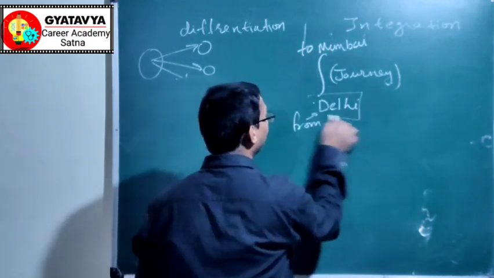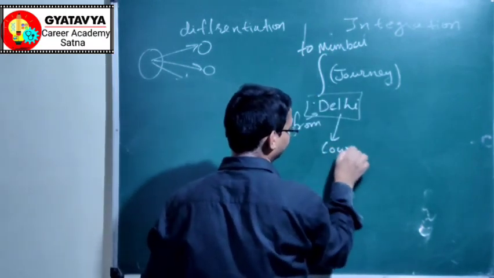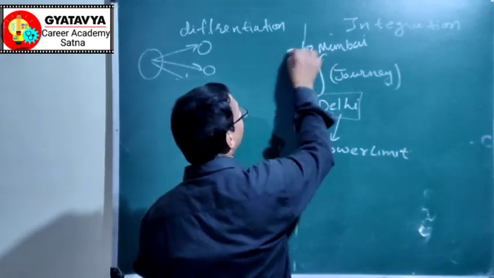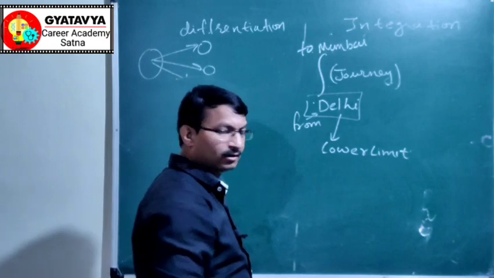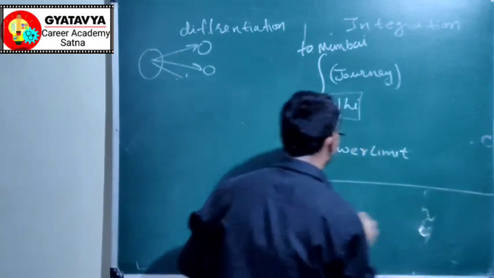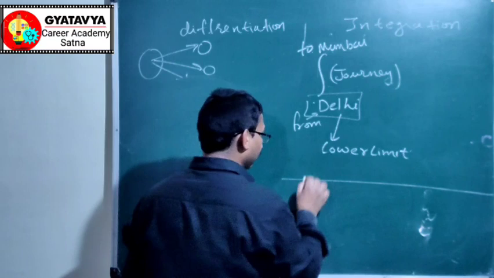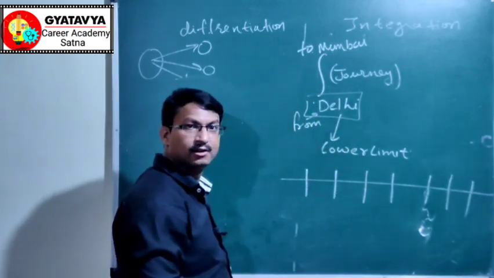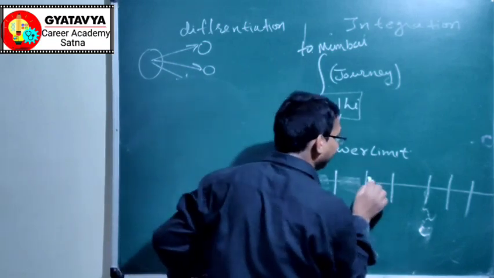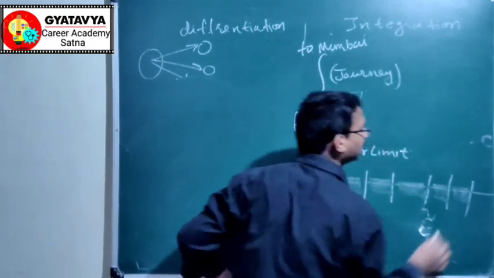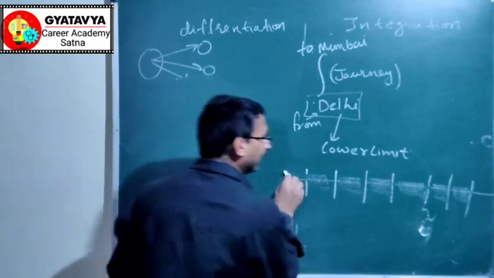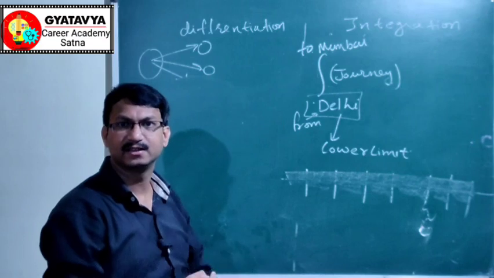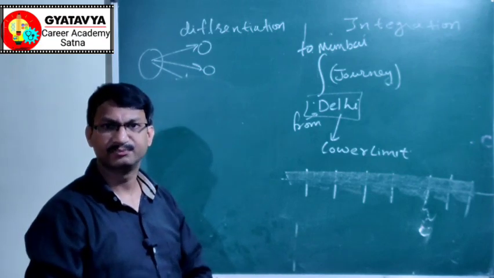This is called the lower limit, and this is called the upper limit. While going from Delhi to Mumbai, we can stop at many stations. If I integrate all these small distances, I can get the complete distance from Delhi to Mumbai. This is the physical significance of integration.